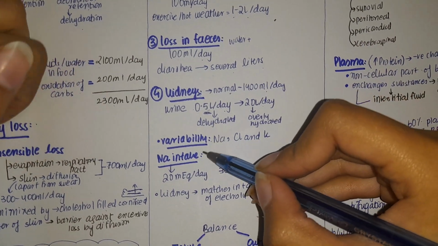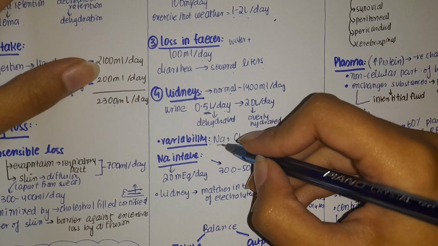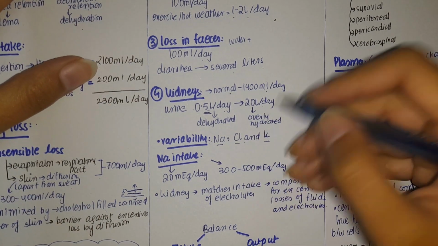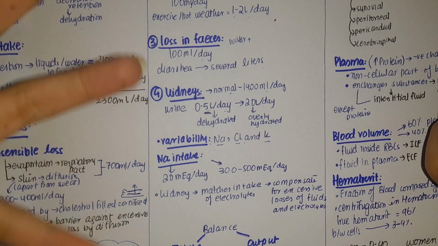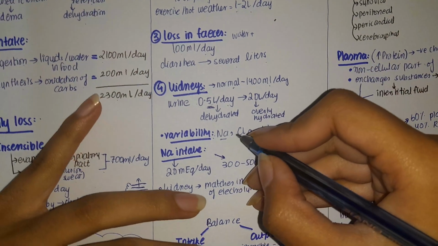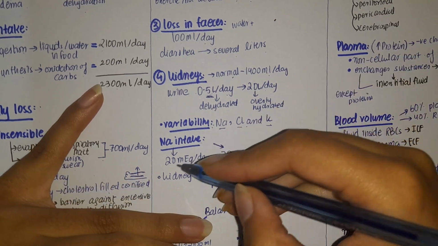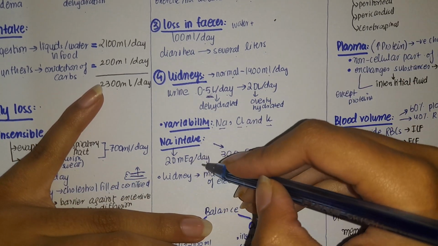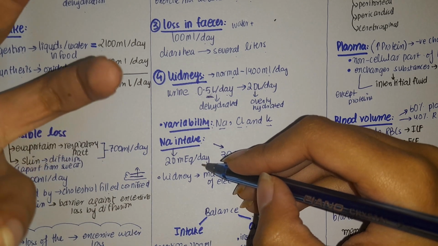And this fluid loss depends upon the amount of electrolytes you're taking in. For example, if you're taking sodium chloride and potassium more, then body is going to conserve more amount of water and less urine will be produced. So it depends upon the electrolyte intake of a person as well. In certain people, when they are taking 20 milliequivalents of sodium, what will happen? There will be large amount of fluid produced, large amount of urine produced.